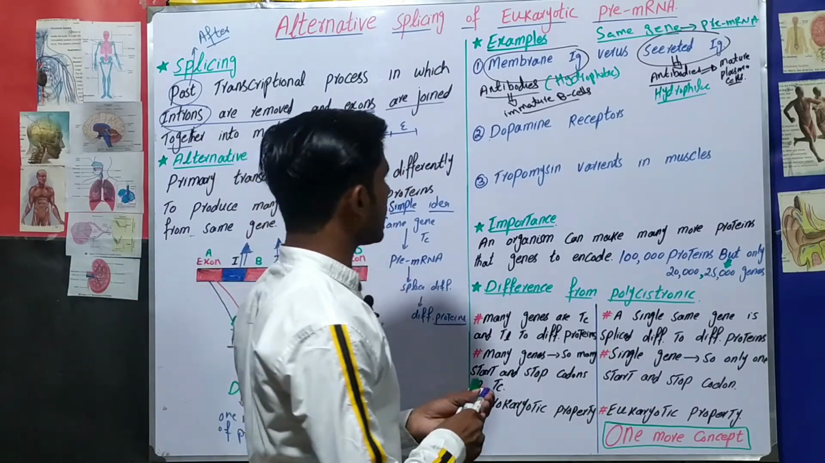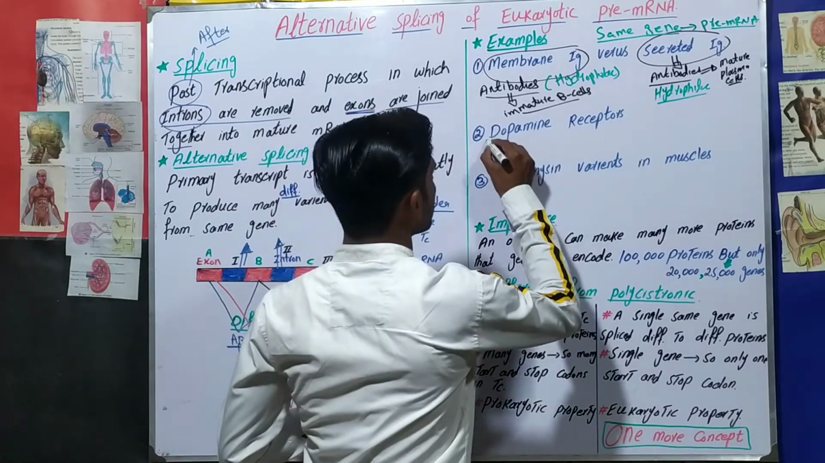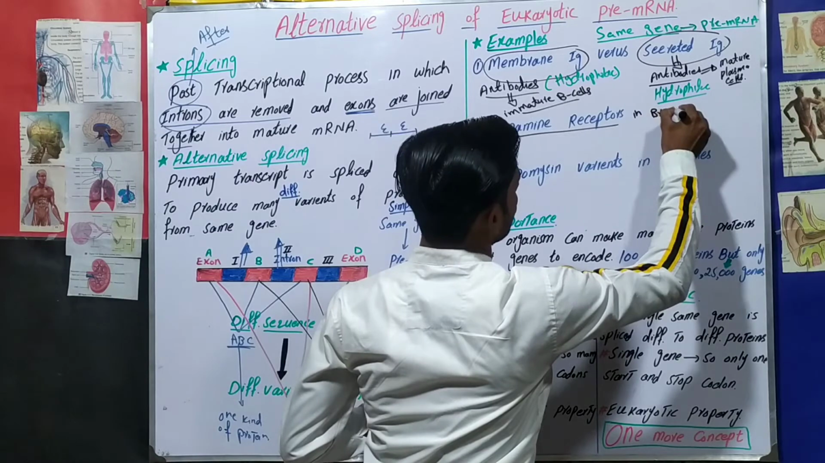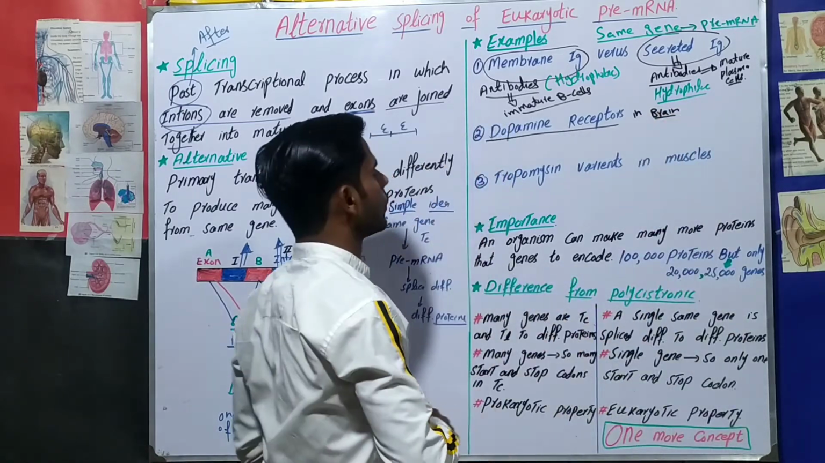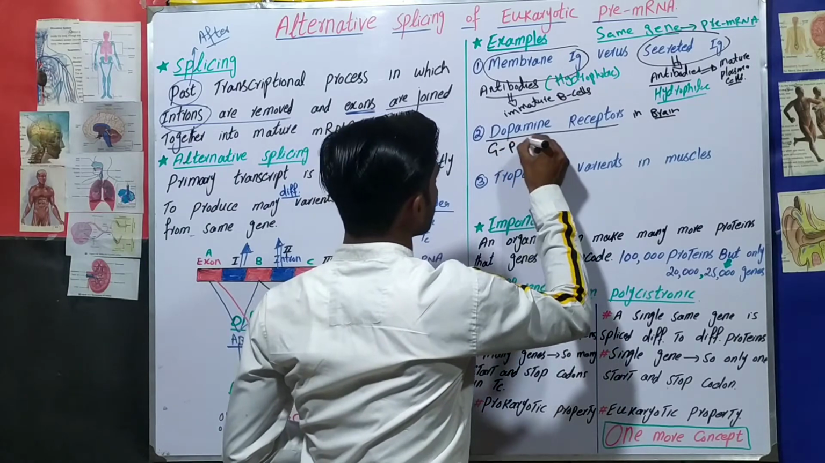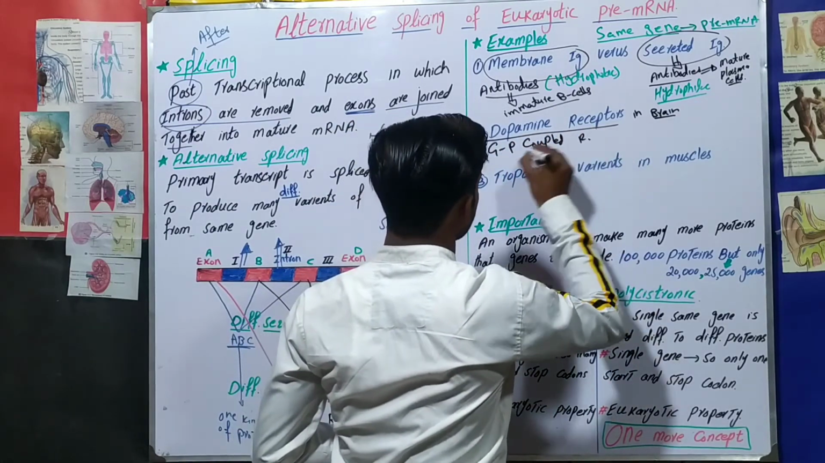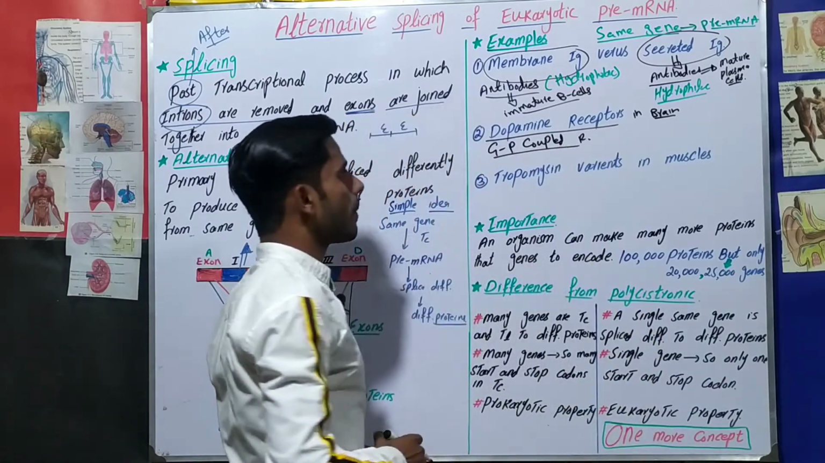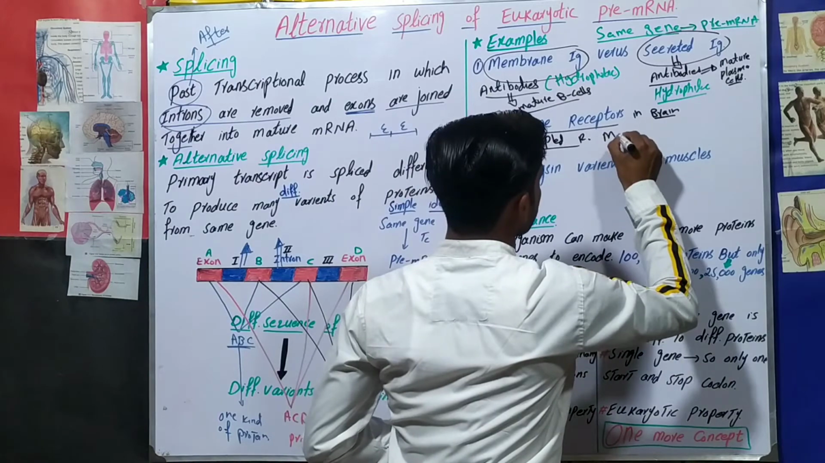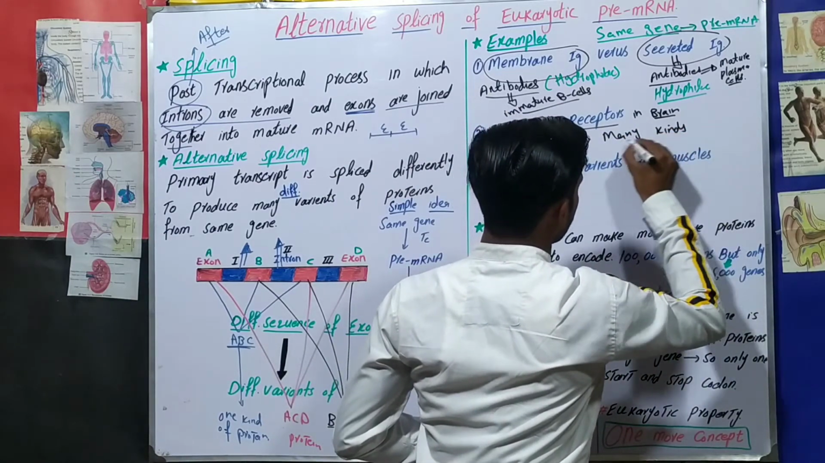First you must know what the dopamine receptors are. Dopamine receptors are receptors in the brain, or you can say in the central nervous system. Dopamine receptors are G protein coupled receptors. These dopamine receptors are not of one kind, they are of many types, many kinds.